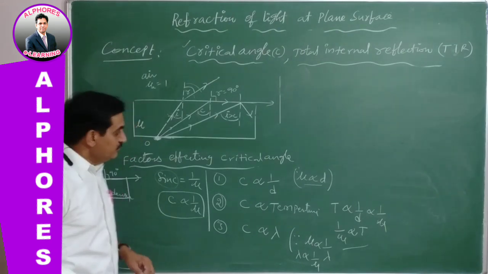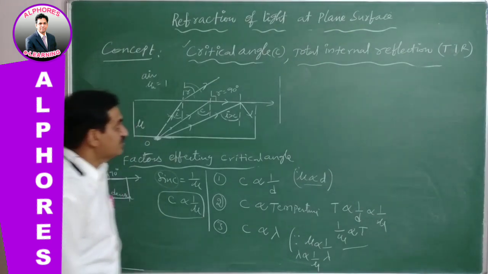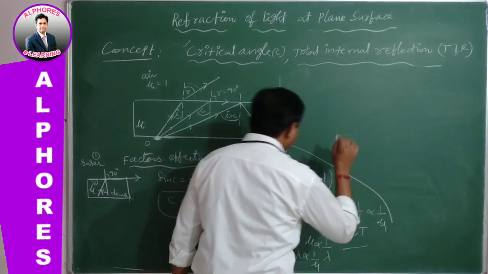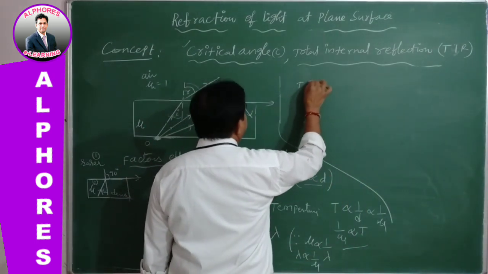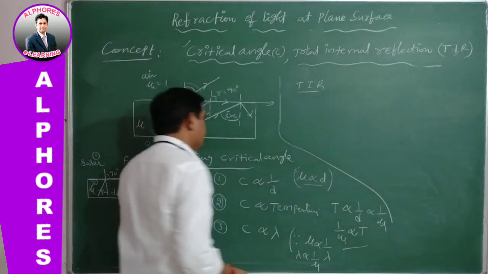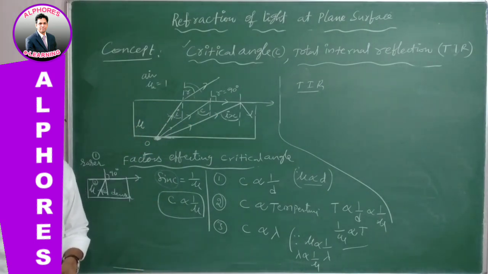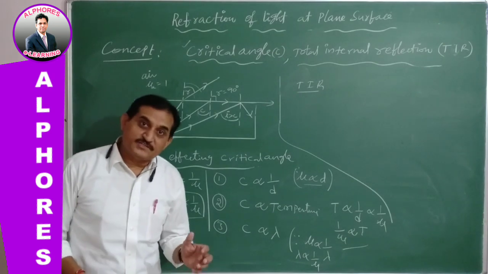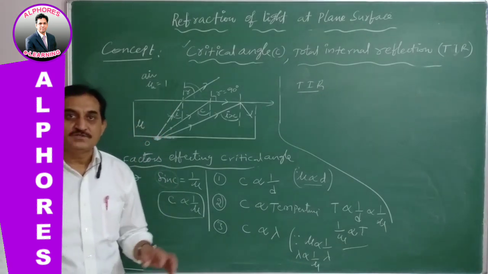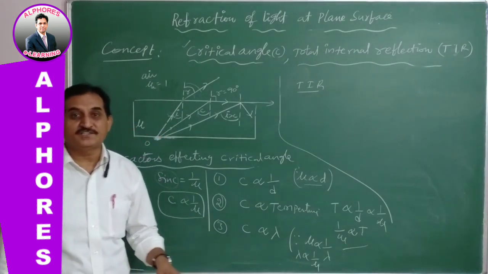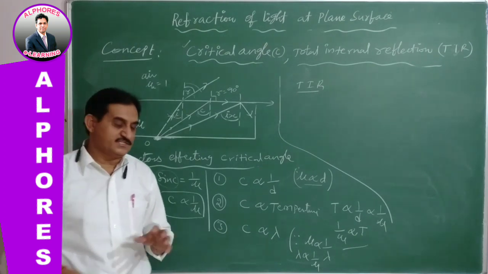Now the next point, let us go for total internal reflection. As we know, what does total internal reflection mean? It means the total light will be reflected into the same medium, which medium? The denser medium.